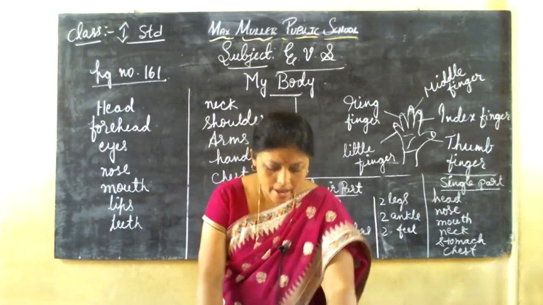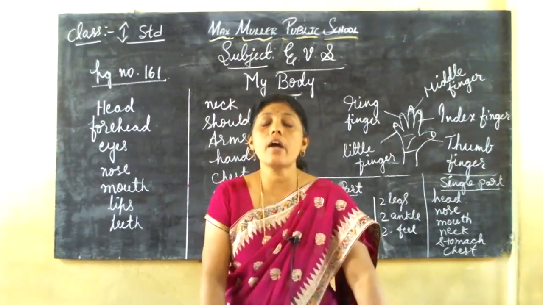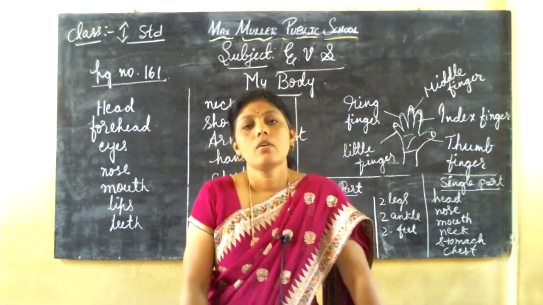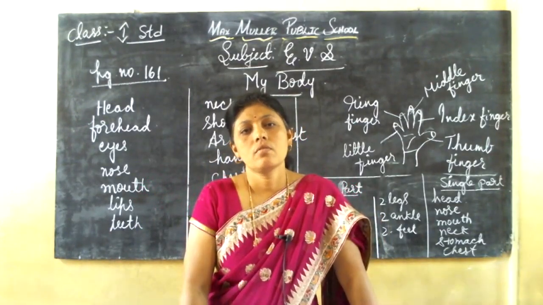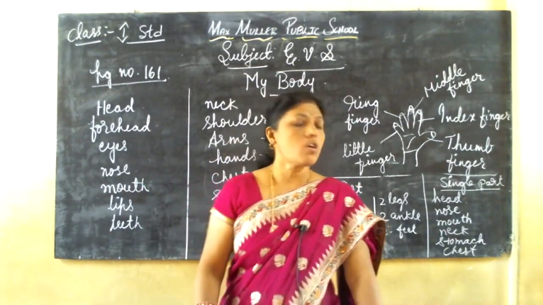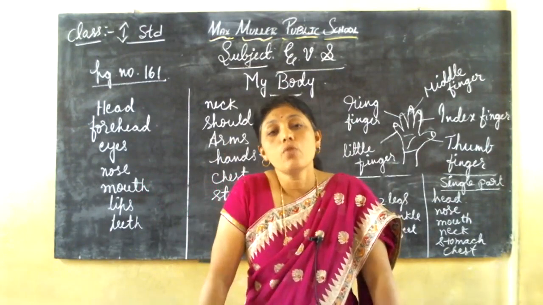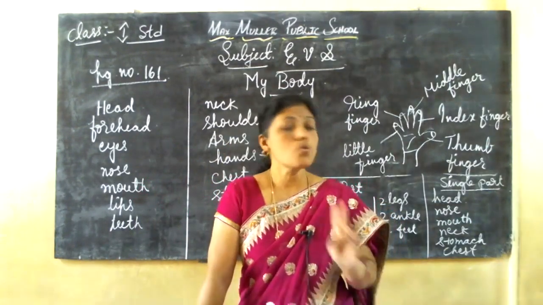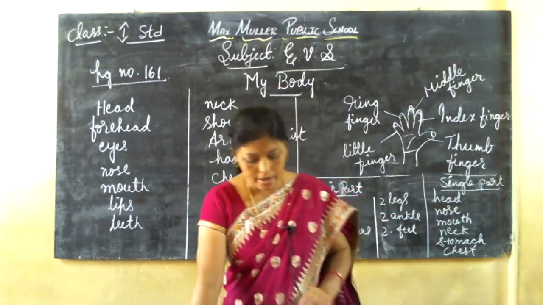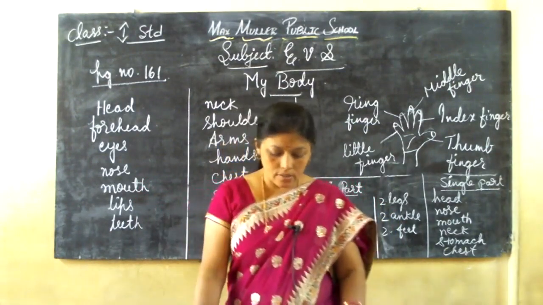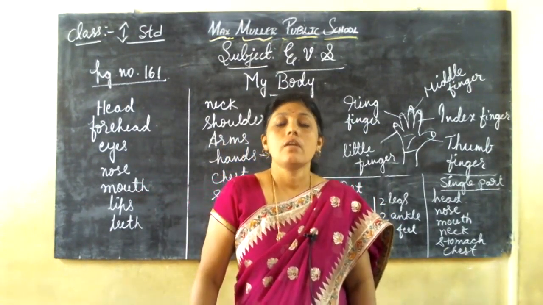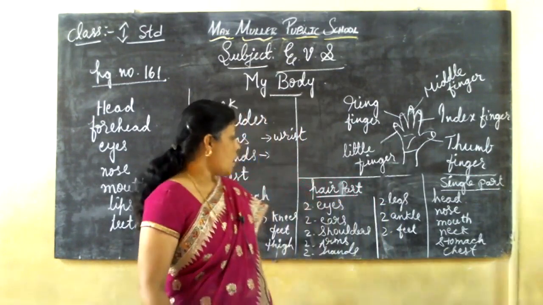Now, shall I ask one question, children? How many eyes do we have? Tell me now. You know, no? Yes, how many eyes do you have? You have 2 eyes. Isn't it, children? Yes. How many legs do we have? Yes, we have 2 legs.